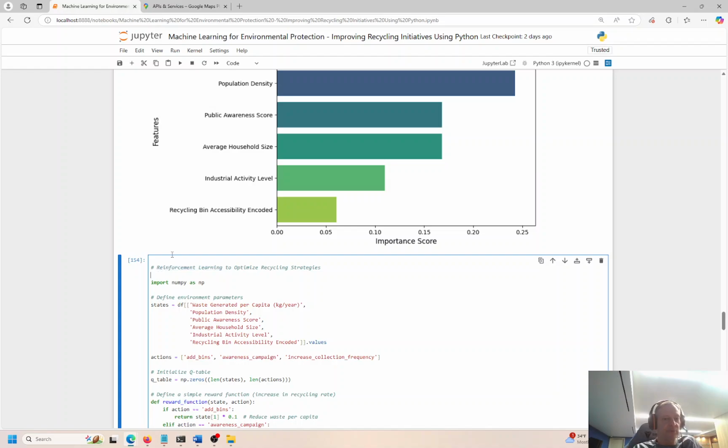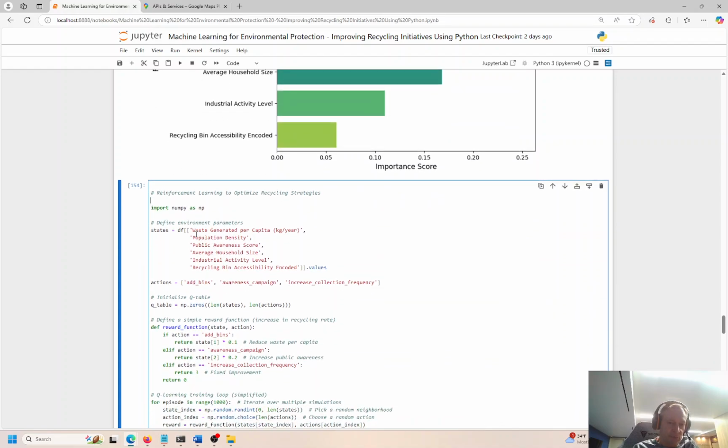I want to use reinforcement learning to help us improve our recycling strategies for this town in Boulder, Colorado. So we have a bunch of states we're going to put into a variable. This comes from a data frame: waste generated per capita, population density, public awareness, average household size, industrial activity level, and recycling accessibility. So if you make recycling accessible to people, they're more likely to engage in recycling. If you make it very difficult, they're probably not going to bend over backwards to undertake recycling tasks. Hopefully they will, but the easier you make it for people, the more they're going to get on board with that, right?